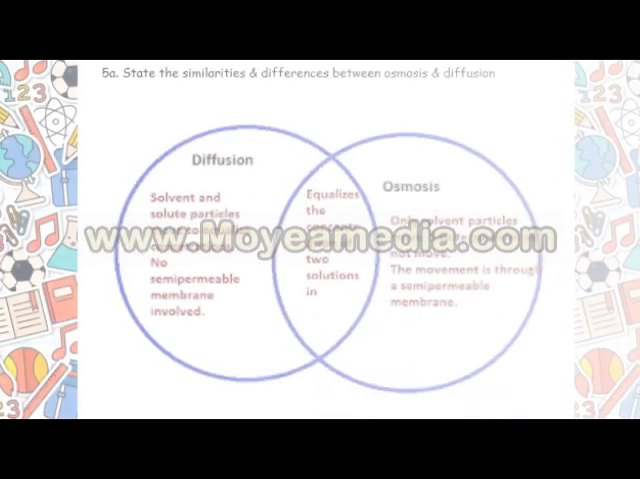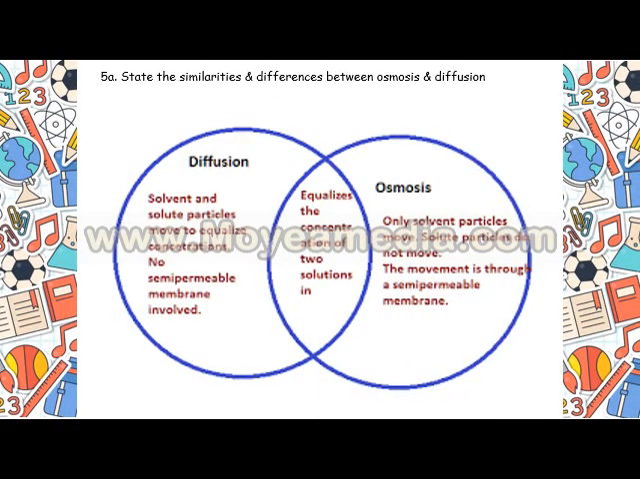Now the similarities and differences between diffusion and osmosis. You can see the two circles have been made and there is a common point where it is written equalizes the concentration of two solutions. In case of diffusion it is written solvent and solute particles move to equalize concentration. There is no need of a semi-permeable membrane, but in case of osmosis only solvent particles are involved and a semi-permeable membrane is a must.